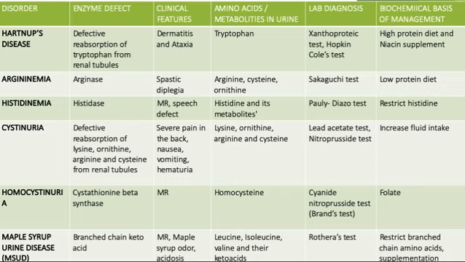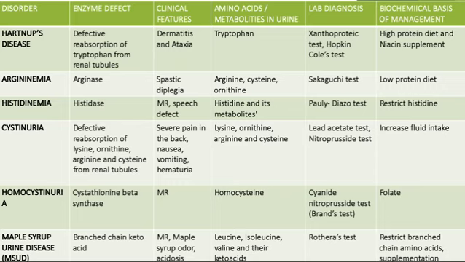Cystinuria is a defective reabsorption of lysine, ornithine, arginine, and cysteine from the renal tubules. Clinical features are severe pain in the back, nausea, vomiting, and hematuria. Metabolites excreted in the urine are lysine, ornithine, arginine, and cysteine. Tests done are the lead acetate test and the nitroprusside test, and management is increased fluid intake.